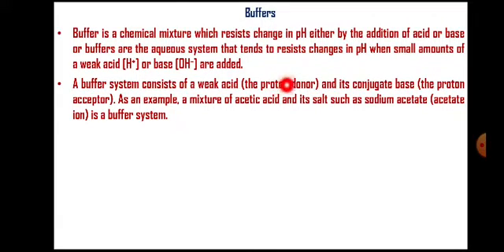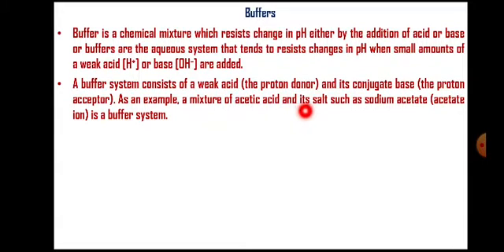So if these two are present in the system, proton donor can take care of bases, proton acceptor can take care of acids. Say for example, a mixture of acetic acid. Acetic acid is a weak acid.